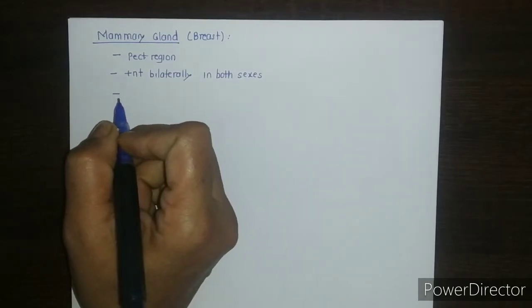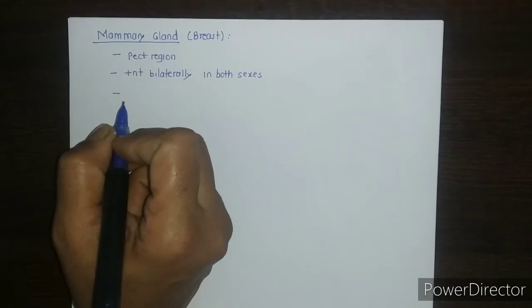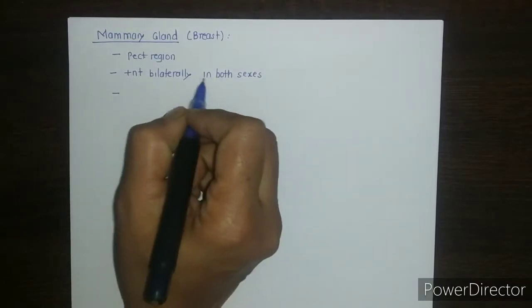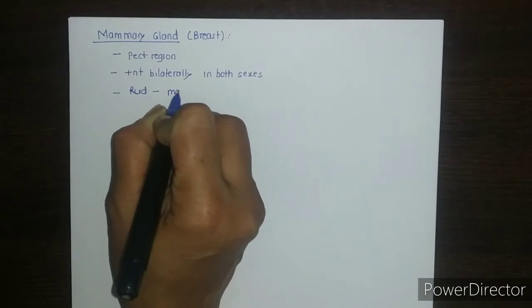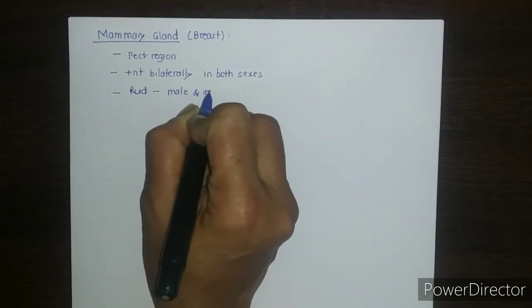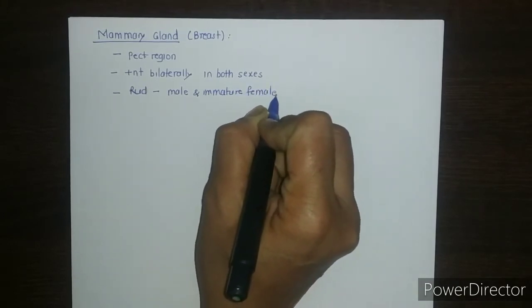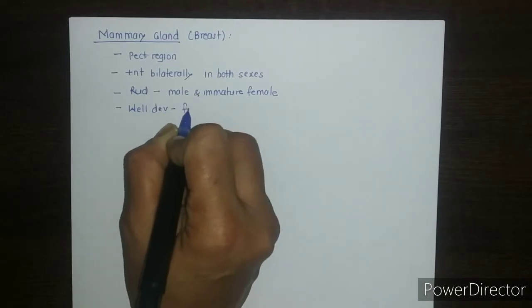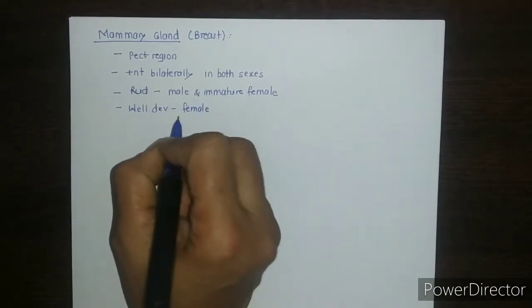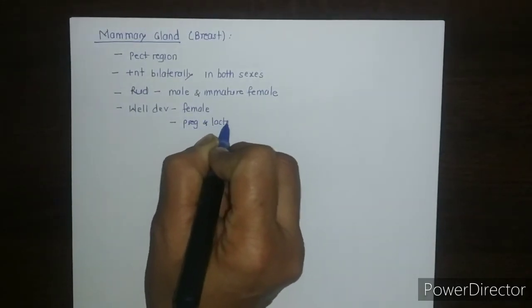Whereas in female it is well developed after puberty, and this becomes more marked during pregnancy and lactation.